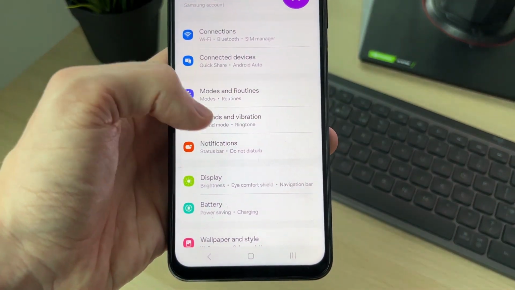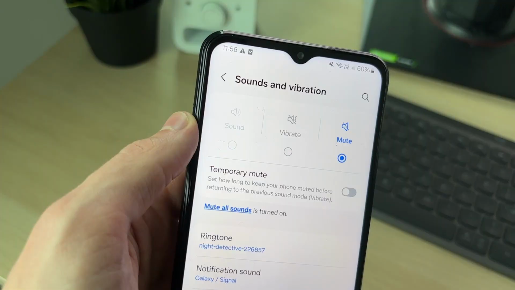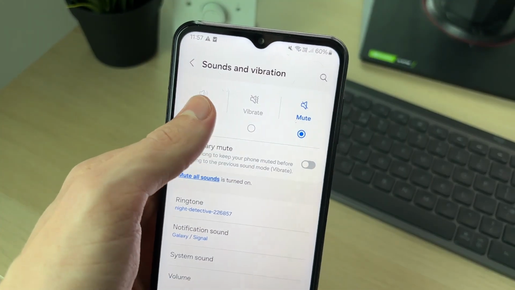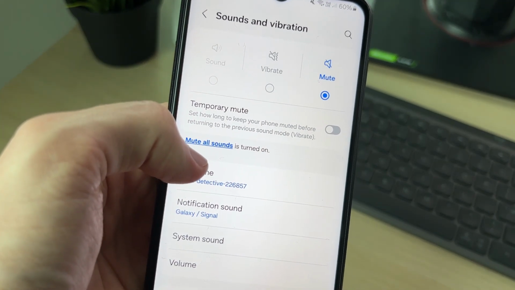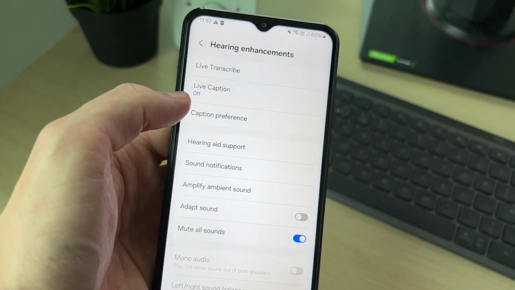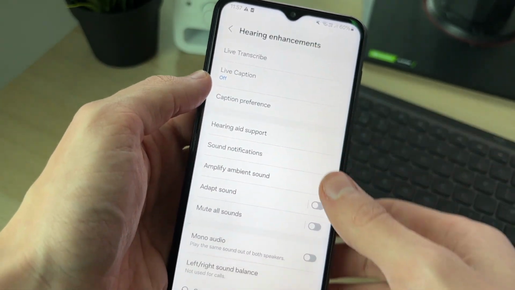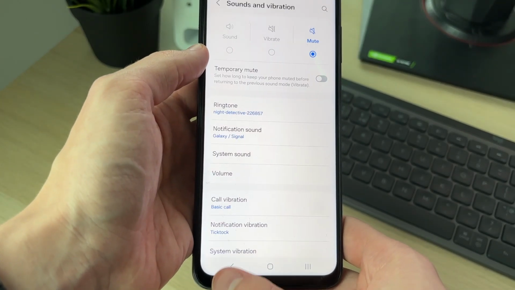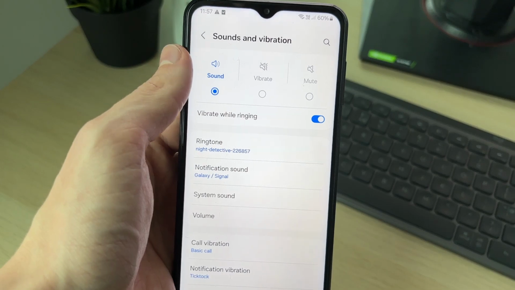In here, you want to click on sounds and vibration, and you want to make sure that it's not set to mute, and you want to set it to loud. If you're unable to set it to loud and it's grayed out, you want to go to the mute all sounds setting and disable that. So if we click on it, it should take us right there. And what we can then do is switch it off. If you can't get there, come to hearing enhancements in accessibility, and you can then turn it off there. Then you can set it to loud like so.